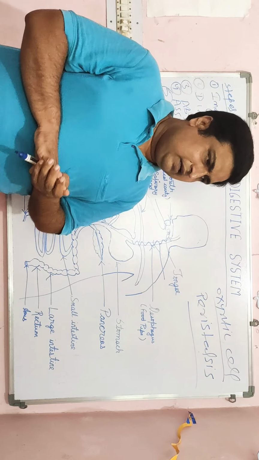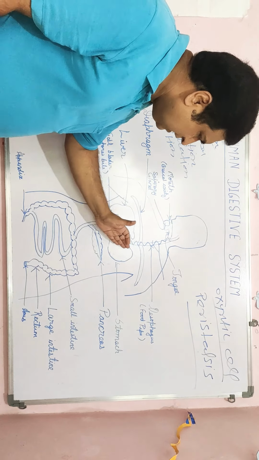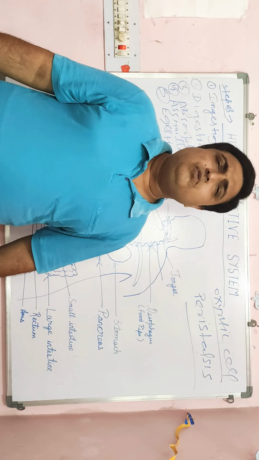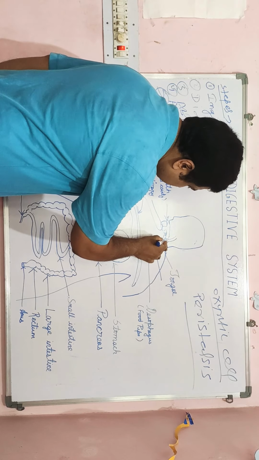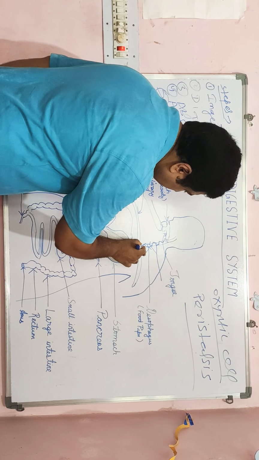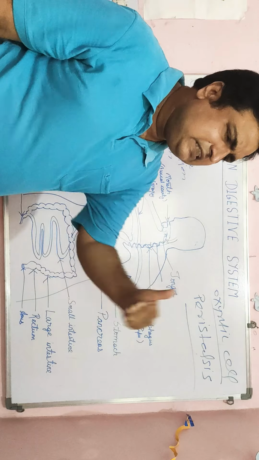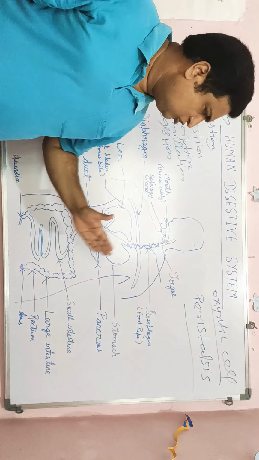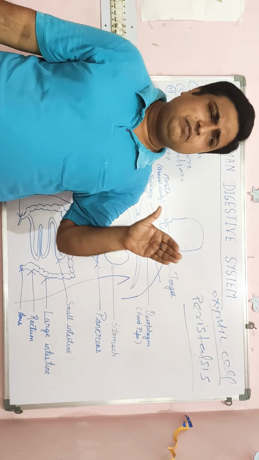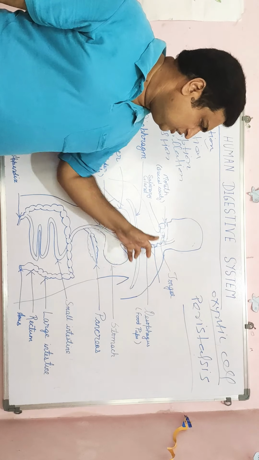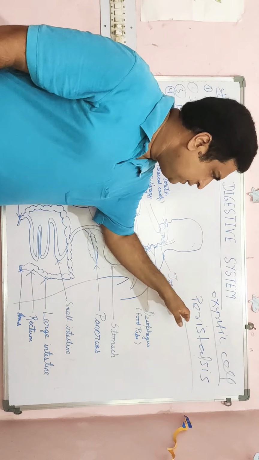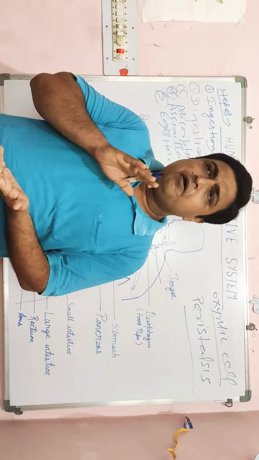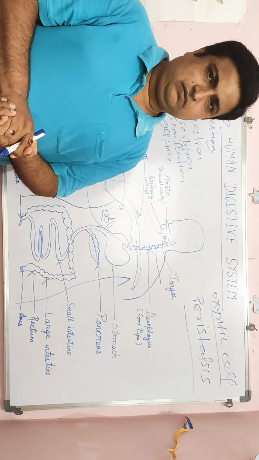Then these food substances go to the stomach through the esophagus. The esophagus is also called the food pipe, and it is made up of muscle. Here the food substances move slowly in a zigzag manner. This movement of food substances in the esophagus is called peristalsis, and this is called the peristaltic movement.